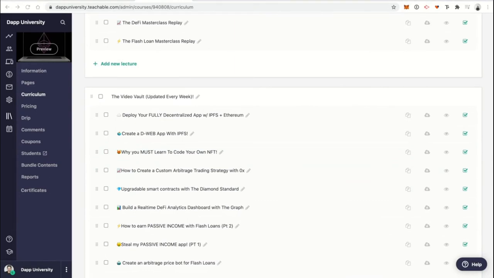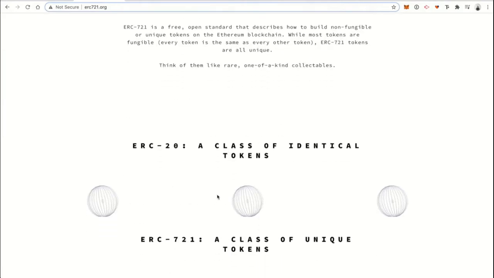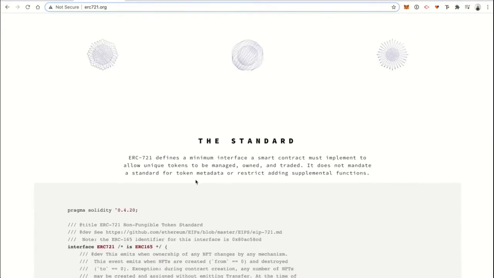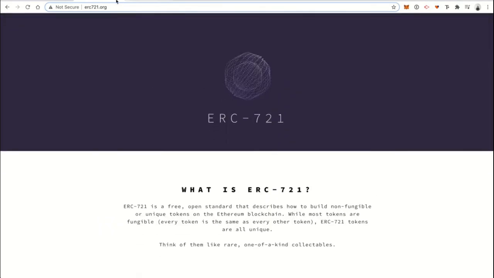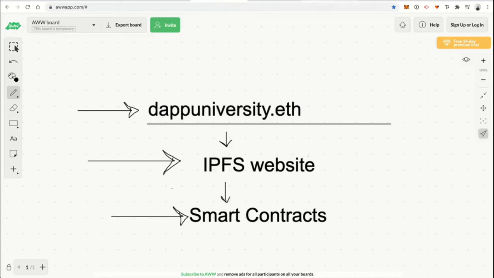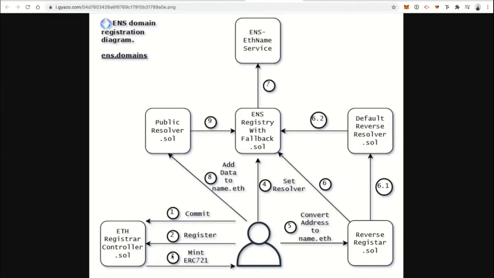All right, so I'll just pull this up as a quick refresher. ERC721 is just a standard for how non-fungible tokens work. Basically, these are tokens that have IDs. So if you want to create tokens for baseball cards, CryptoKitties collectibles, software licenses, or domain names like ENS does, then you can use ERC721. And that's exactly what ENS does here. When you register your domain name, you walk through these steps, which I'll show you in a minute. This is just a high-level diagram, and then you get back an ERC721 token that you hold in your wallet.